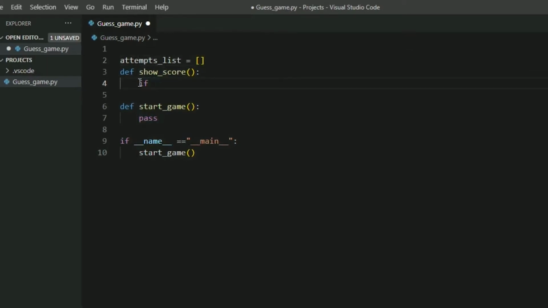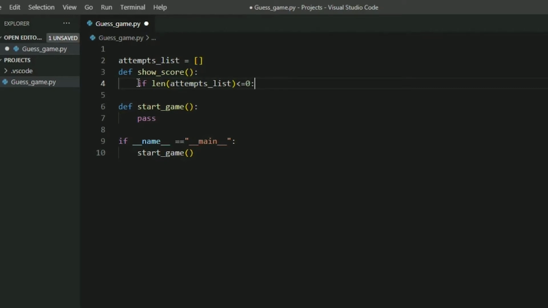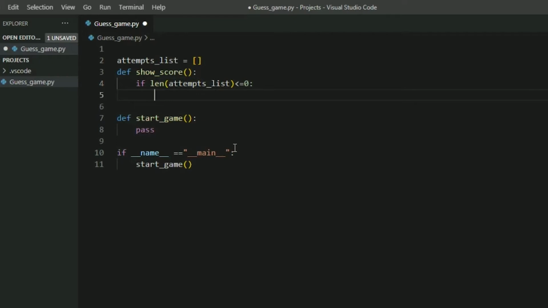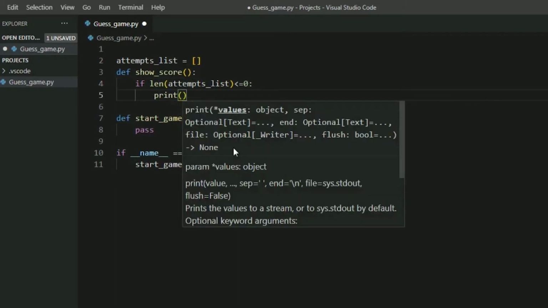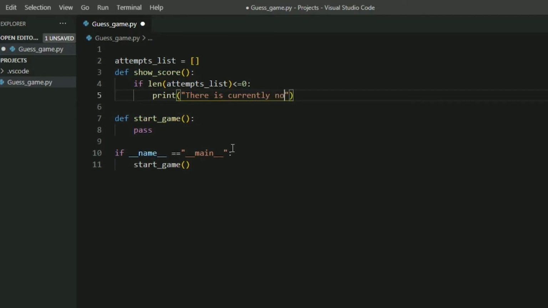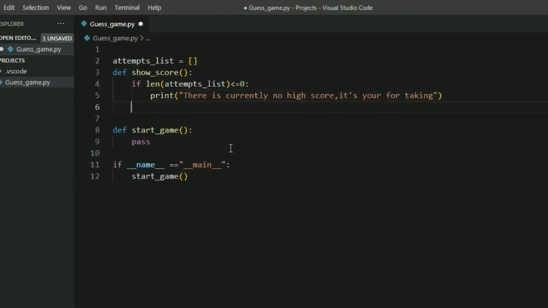And what we'll do is check if the length of attempt list is less than or equal to 0, then it means that there hasn't been anyone who played this game on this particular execution. So let's print, there is currently no high score. Okay, that makes sense.